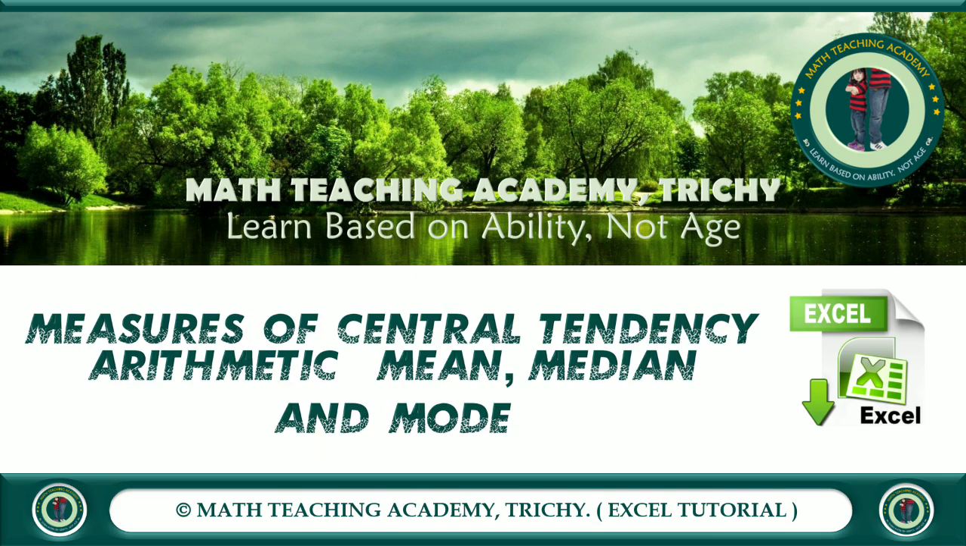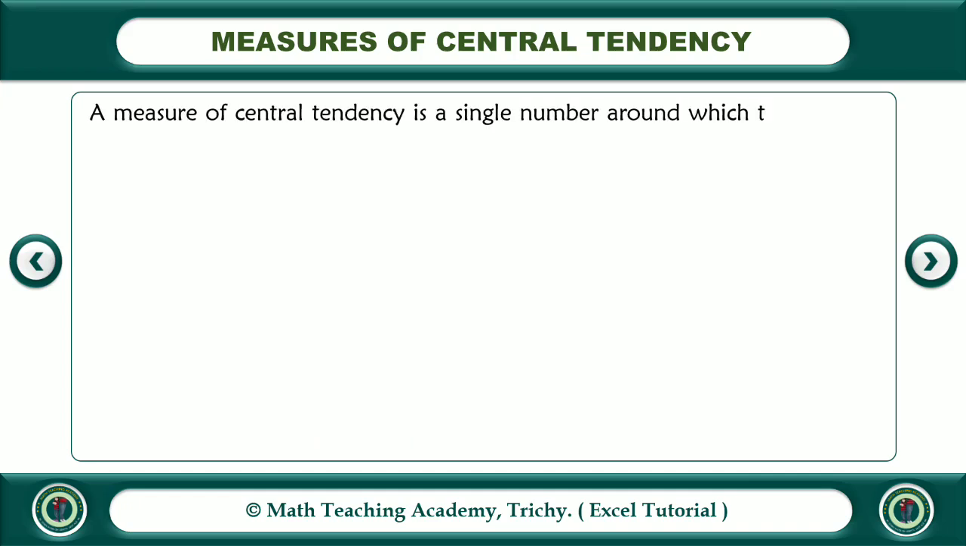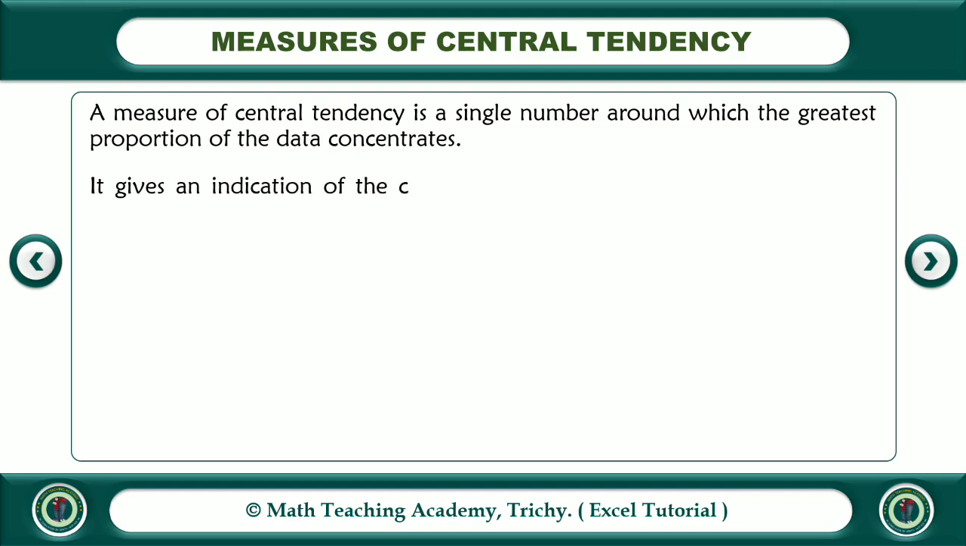Here in this video, today we are going to look at measures of central tendency: arithmetic mean, median and mode. First off, what is a measure of central tendency? A measure of central tendency is a single number around which the greatest proportion of the data concentrates. It gives an indication of the central tendency of the distribution.